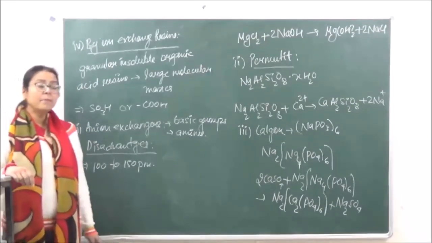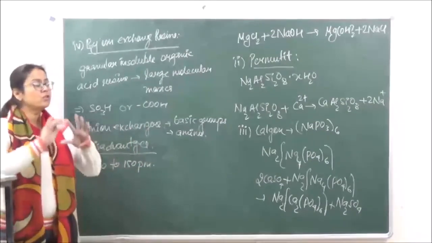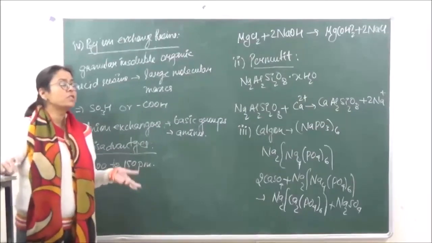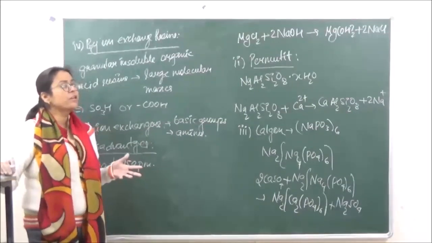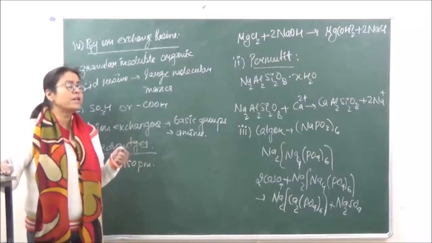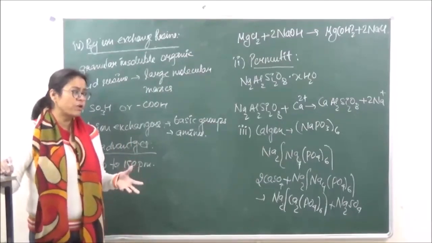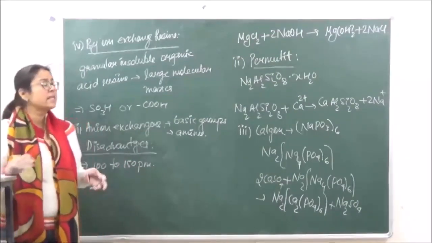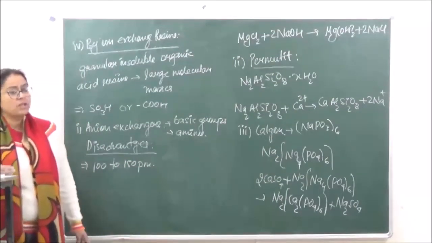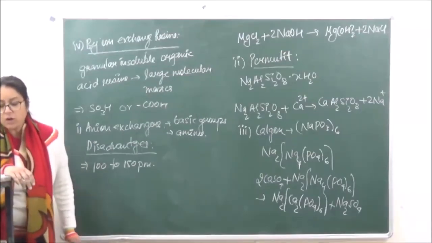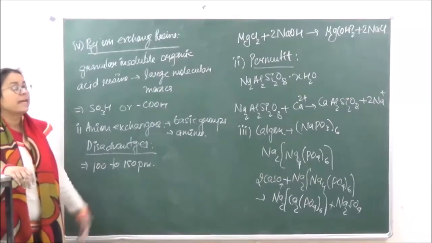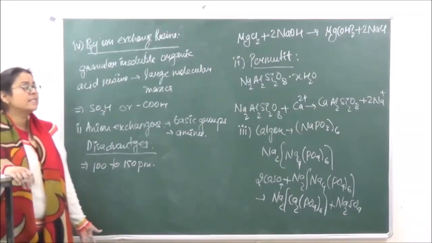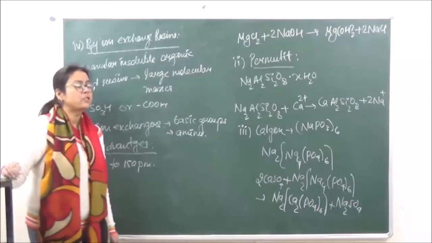Number two, the scum in hard water is going to stick on utensils. Because they are going to stick on utensils, there is going to be a large wastage of fuel, because the heat is not given to the utensils. It also spoils the luster of the utensils. Now when we are talking of laundry purposes, it is not going to lather with soap, so we are going to waste a lot of soap over here, and still the cleansing action does not take place to a maximum point, right?